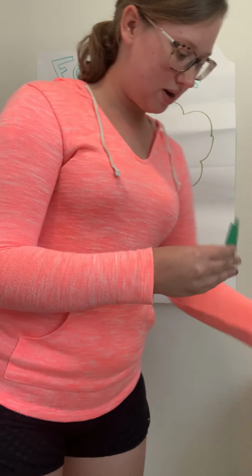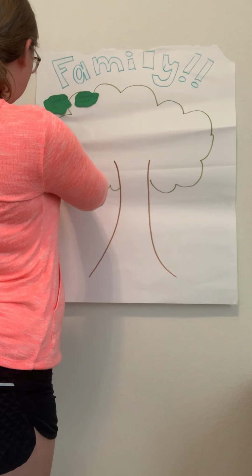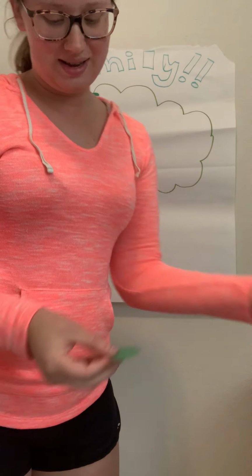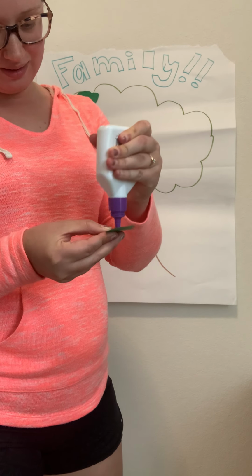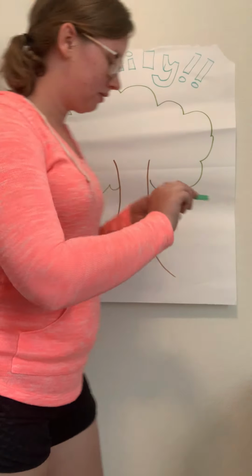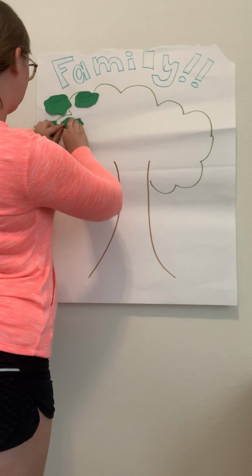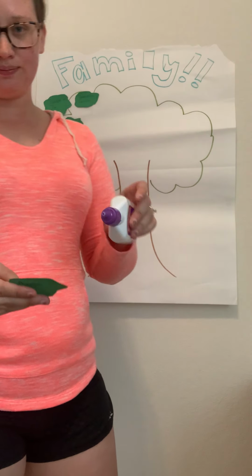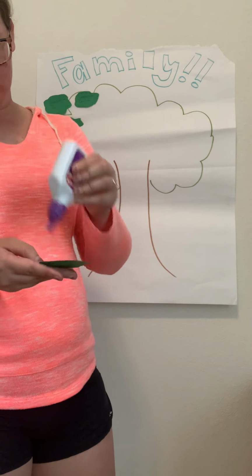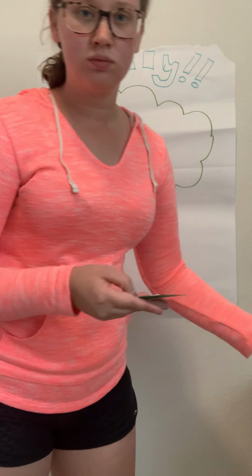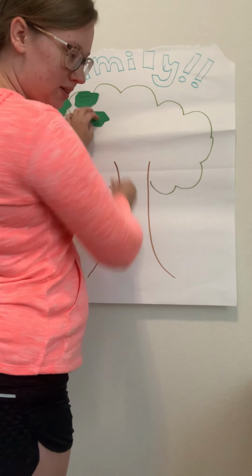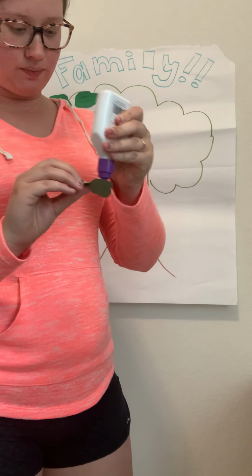So here I'm going to glue my Uncle Keith right underneath. Oh, that kind of rhymes, that's funny. My Aunt Cindy. My Aunt Sherry. And of course, last but not least, my dad here.